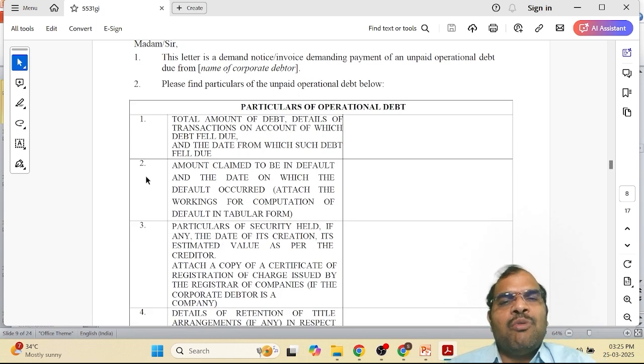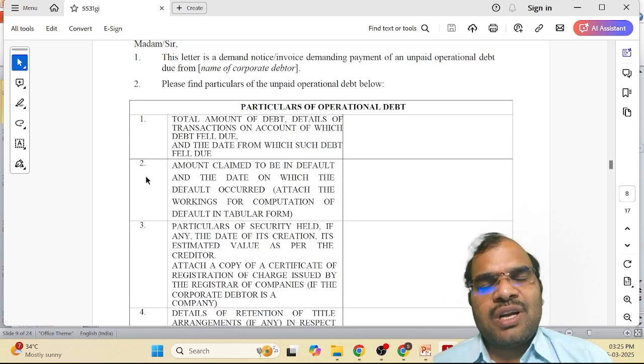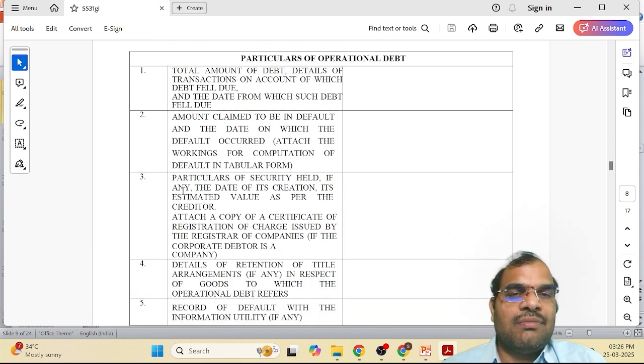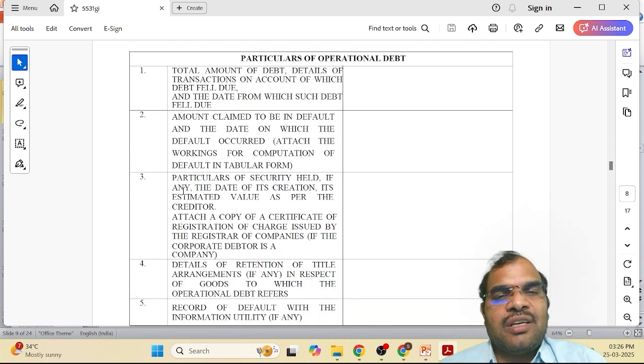Then the amount claimed to be in default: how much amount you are claiming to be in default. And the date on which the default occurred, when the default has occurred. Particulars of the security held: if you have any security, then what is the security, if any, the date of its creation, and its estimated value as per the creditor.